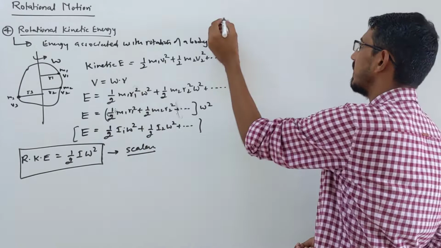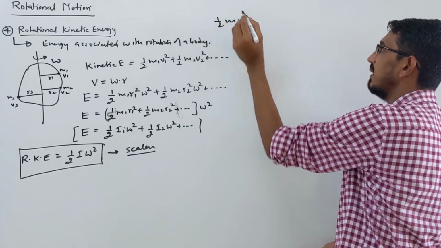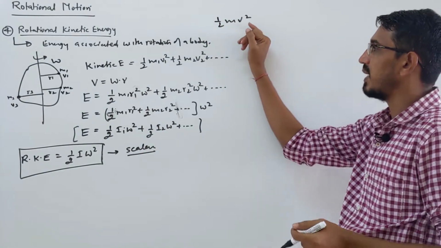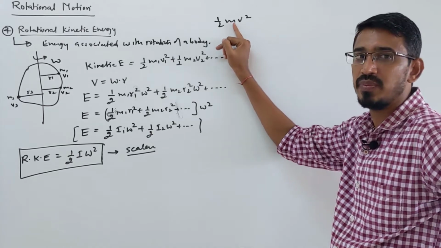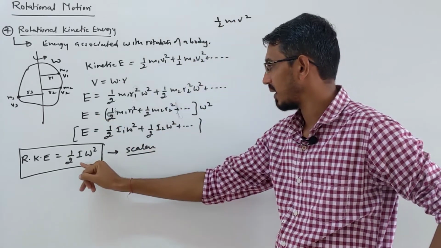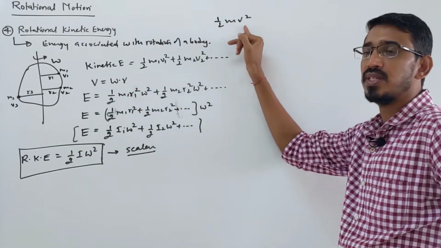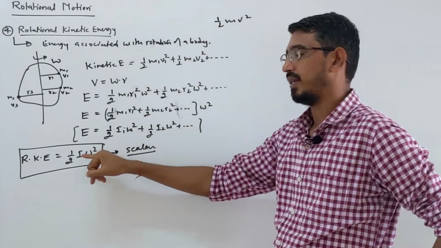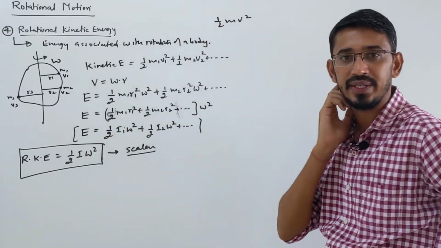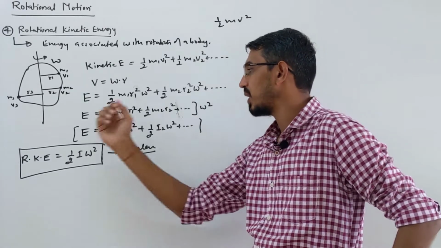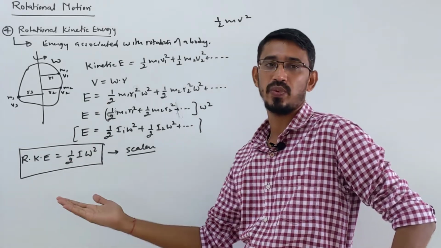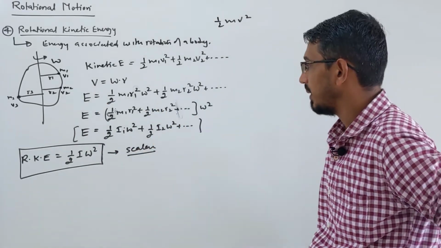We know that linear kinetic energy, what is the answer? Half mv square, right? Then what will rotational kinetic energy be? What is the equivalent of mass in this chapter? Inertia. So instead of m, I am putting I. And what is the equivalent of linear velocity? Angular velocity. So directly you can also write it, right? This is the right procedure to find it. So the rotational kinetic energy formula we got is half I omega square, and it's a scalar quantity.